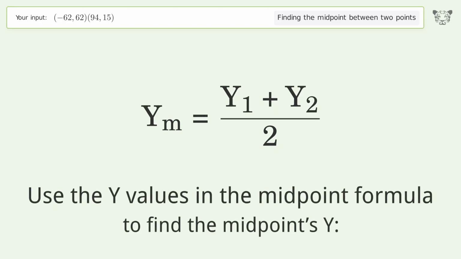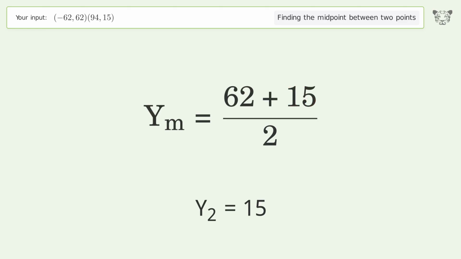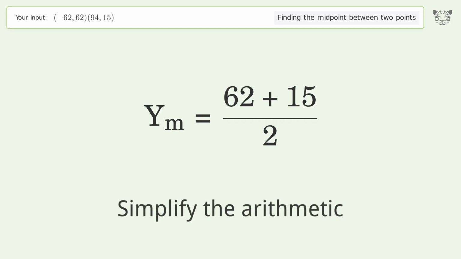Use the y values in the midpoint formula to find the midpoint's y. y1 equals 62. y2 equals 15. Simplify the arithmetic.